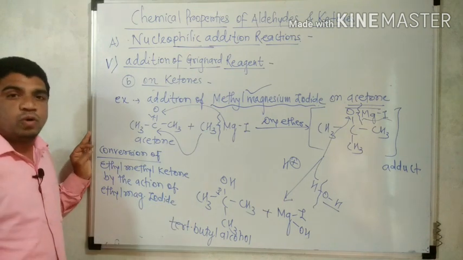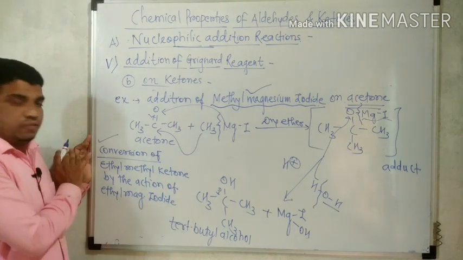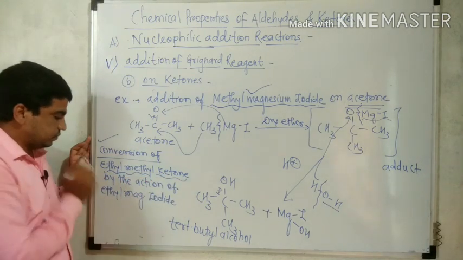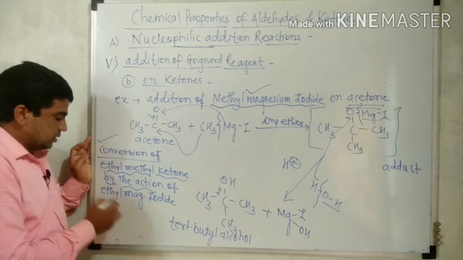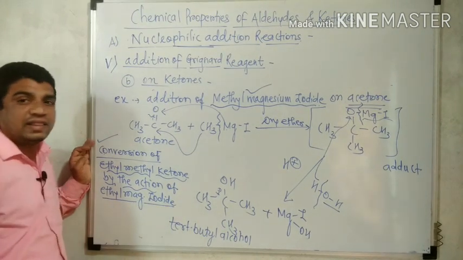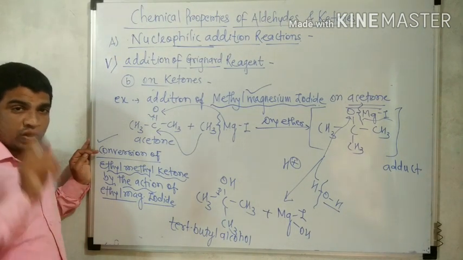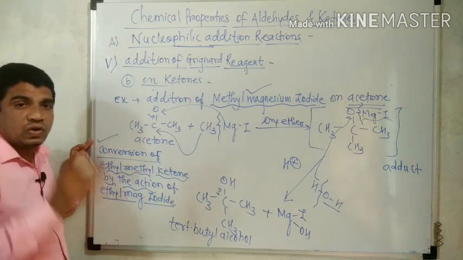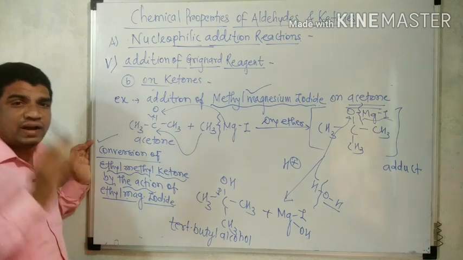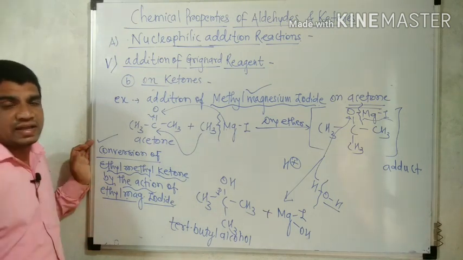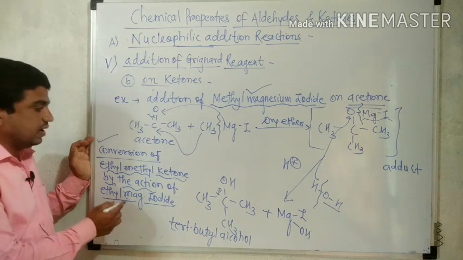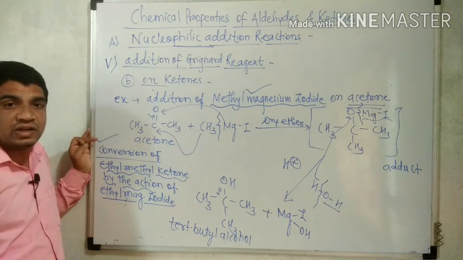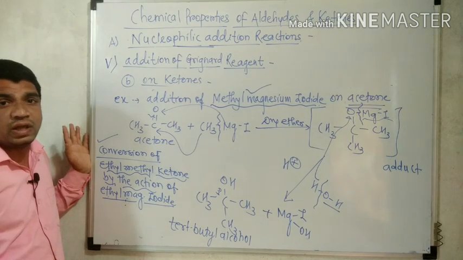So, this is your homework. Which conversion do you want to write? The conversion of ethyl methyl ketone by taking ethyl magnesium iodide as the Grignard reagent. It means the reaction between ethyl methyl ketone and ethyl magnesium iodide. So write the reaction and see what product can form, which alcohol can be produced by this reaction. Now that is about the action of Grignard reagent on ketone. The reaction is now completed.